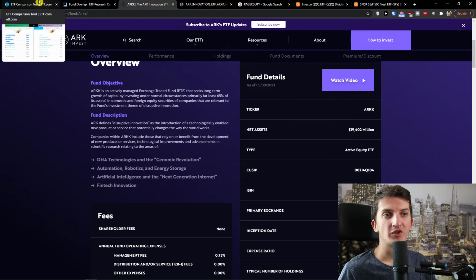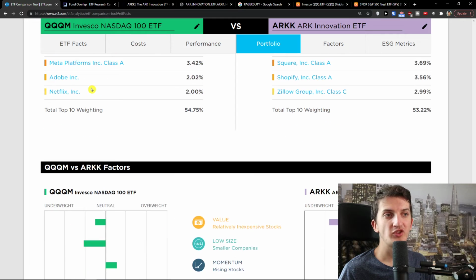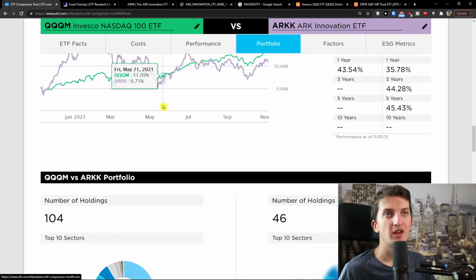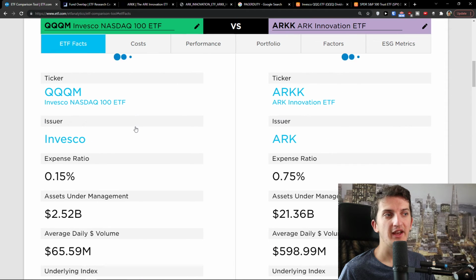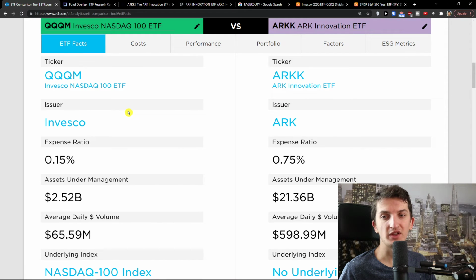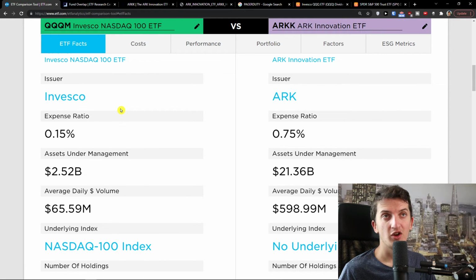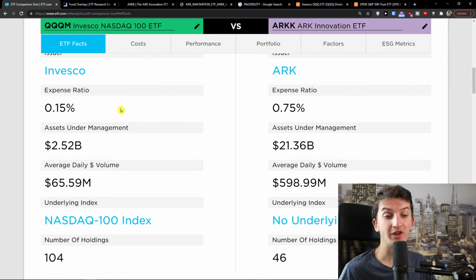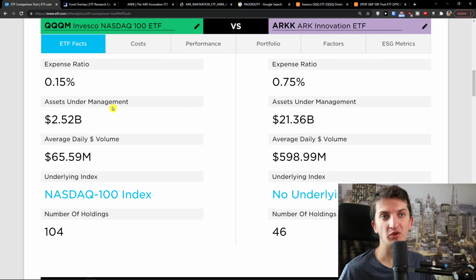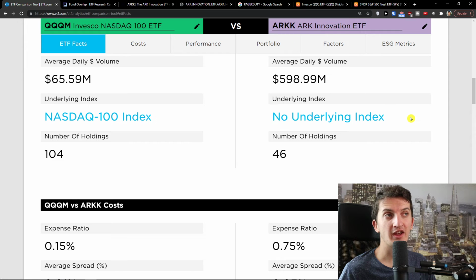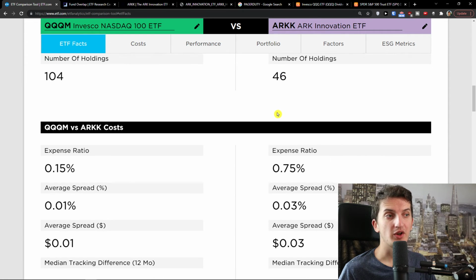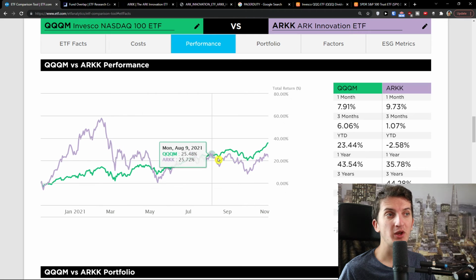Another thing I have to share with you is just a summarization. Summarizing, the expense ratio is higher in ARKK only because it's actively managed, and you get the potential for higher earnings, but also higher risk. Compared to QQQM, which is only copying what the market decides is the best. It's not about someone saying, okay, we need to invest into those. It's just copying the NASDAQ index. You see that you don't have any underlying index with ARKK. So remember that.